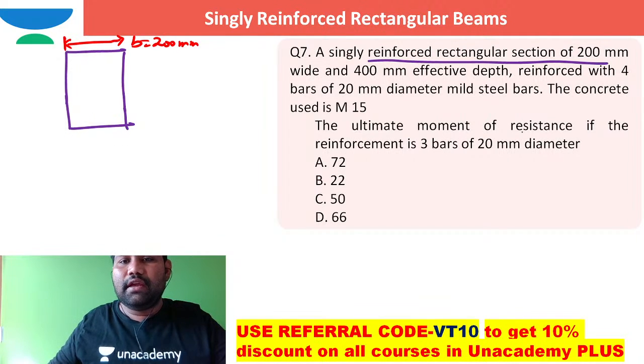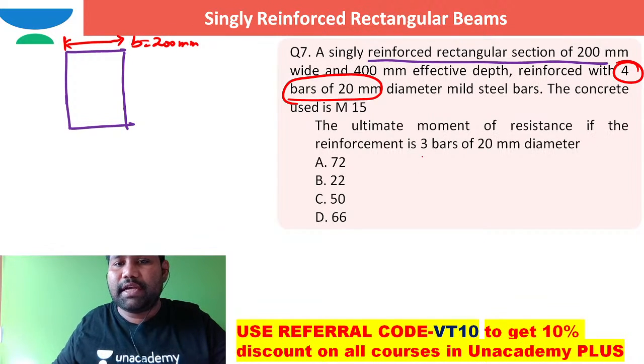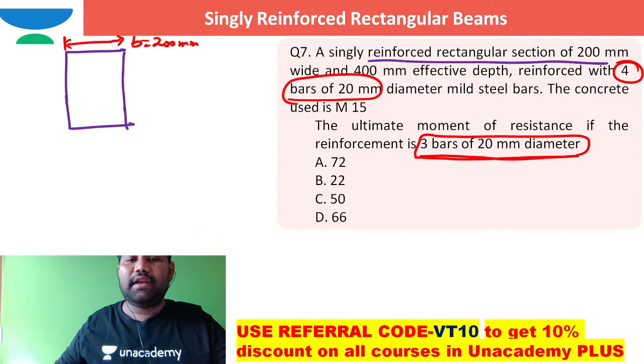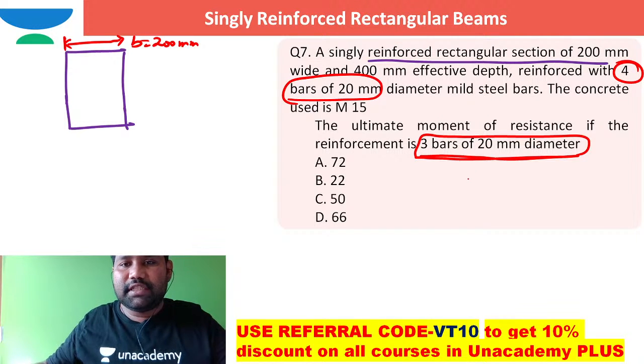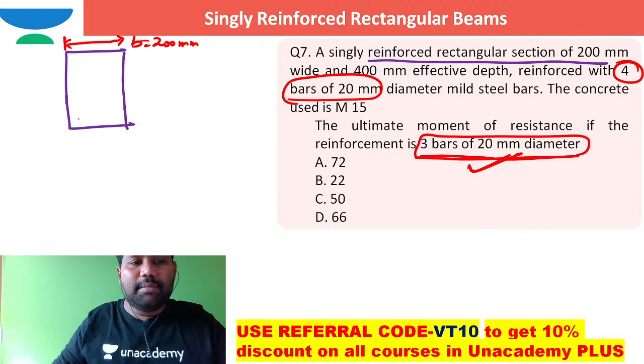They are saying that instead of four bars of 20 millimeter diameter, if the reinforcement is three bars of 20 millimeter diameter, what is the ultimate moment of resistance?